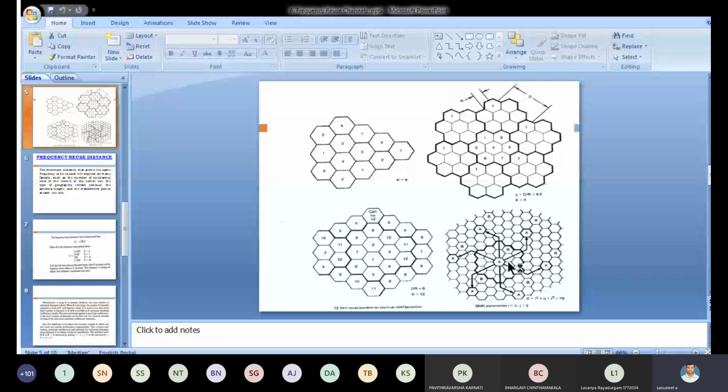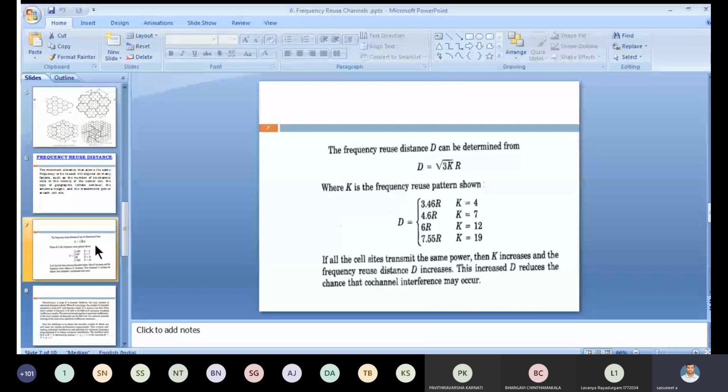Next one is frequency reuse distance. What is the frequency reuse distance? The distance between two co-channels. What is a co-channel? The cells having the same frequency. That is D equal to root 3k into R. This is the standard formula of frequency reuse distance, D equal to root 3k into R.